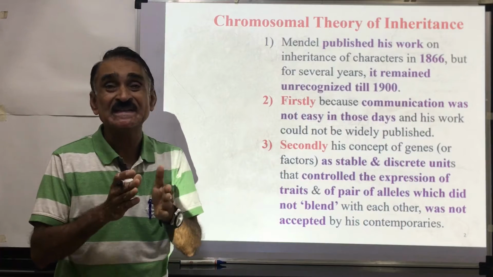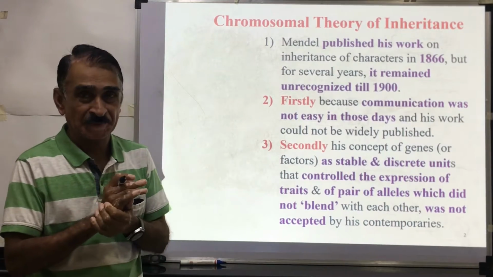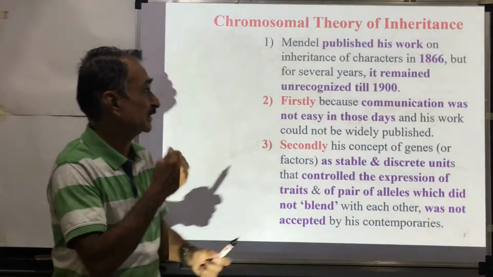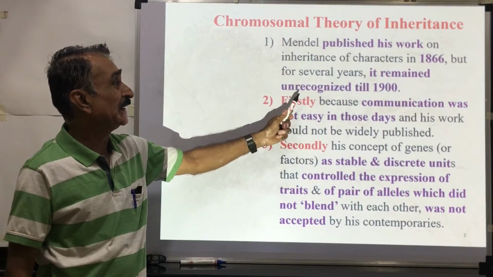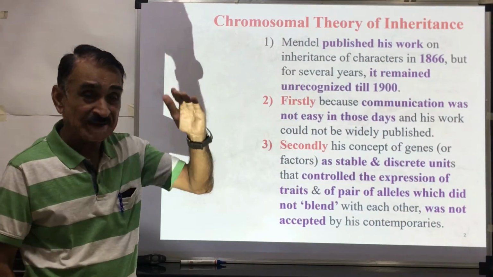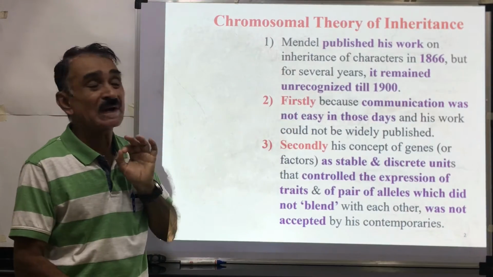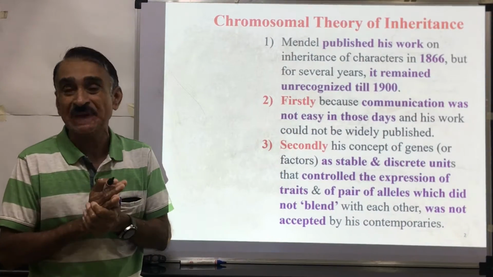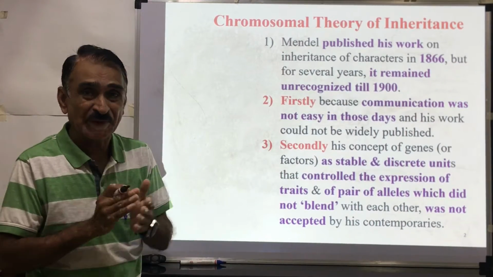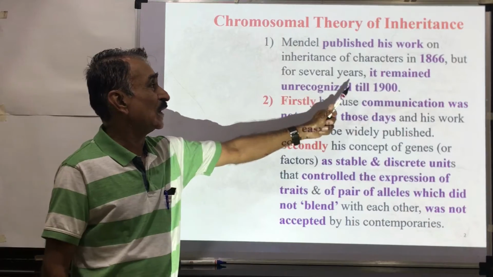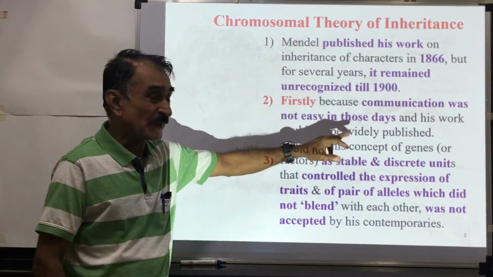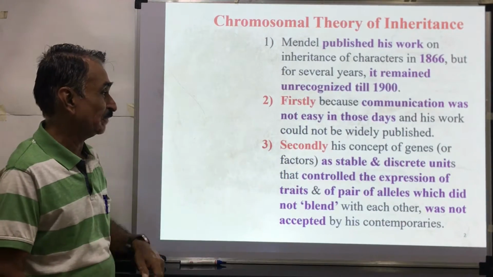Mendel, who got the results from his hybridization experiments, published these results in 1866, but for many years they remained unrecognized, till 1900, because at that time communication was not easy. Nowadays communication is very fast, but in those days it was very difficult, and that's why this work remained unrecognized till 1900.